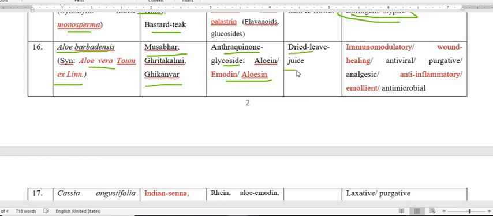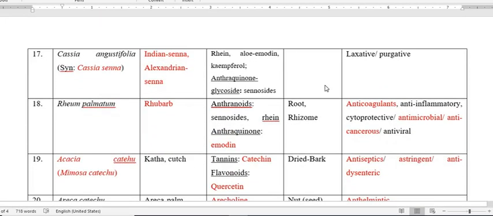The pharmacological activities of Aloe barbadensis are immunomodulator, very very important. It also helps to protect the wound, so wound healing. It also acts against viruses, antiviral, and is purgative, analgesic, anti-inflammatory, and antimicrobial. So this is all about this plant. Now we have to go through the next plant.